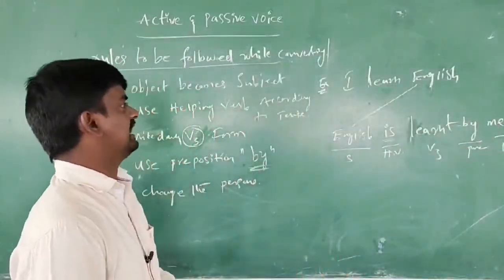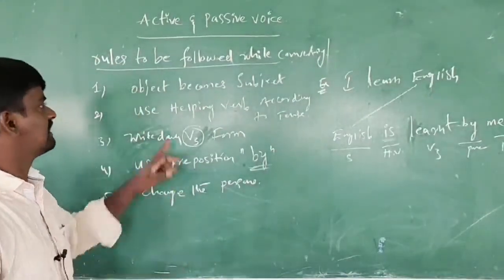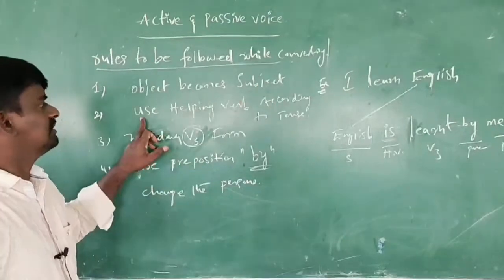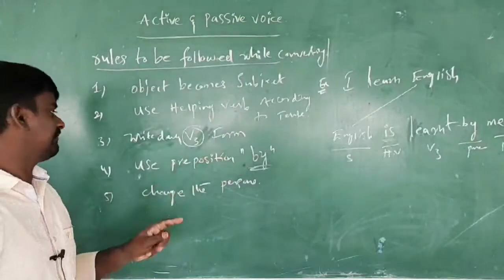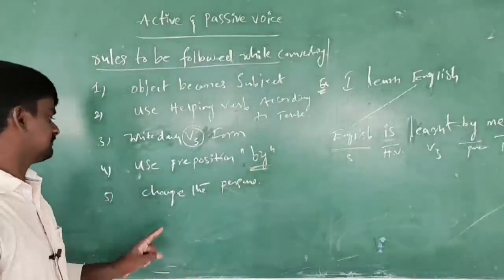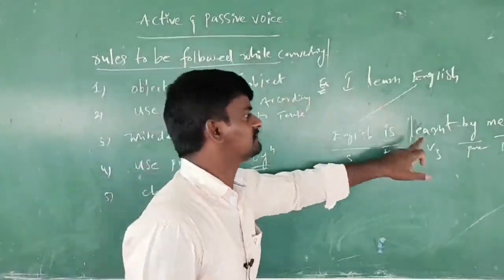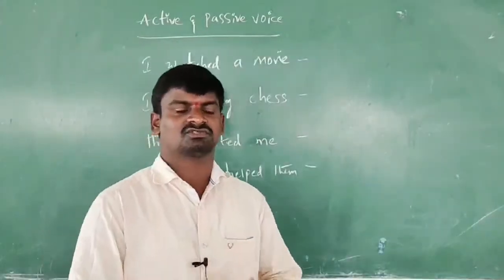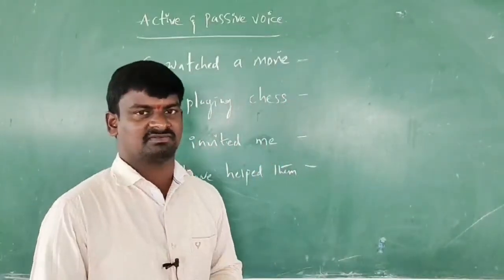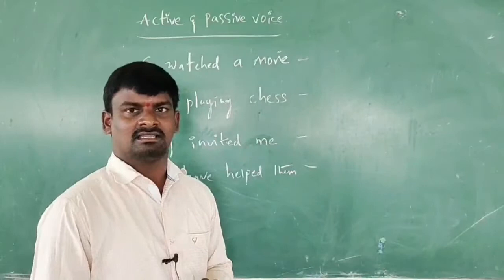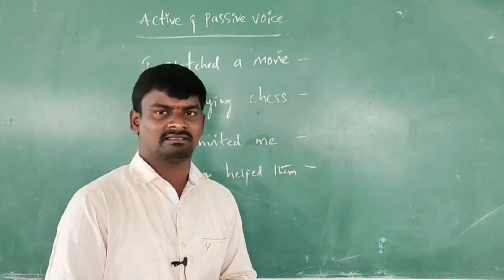Here you can understand the rules to be followed while changing from active voice to passive voice. The object becomes the subject. Use the helping verb according to the tense. Write down verb form 3. Use the preposition by. Change the persons. When you go from active to passive voice, I becomes me. Okay students, I'll give you a first example of active and passive voice. I learn English. English is learnt by me.